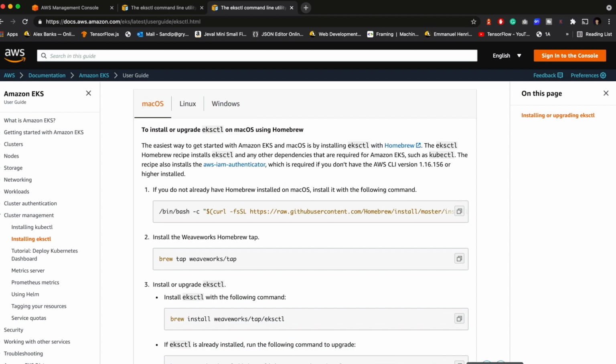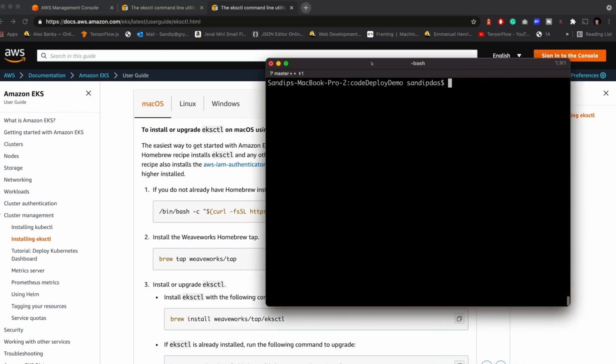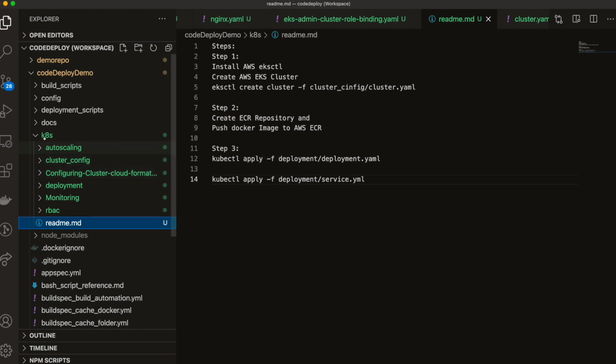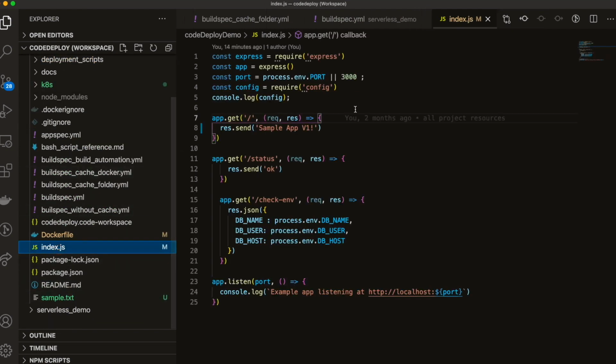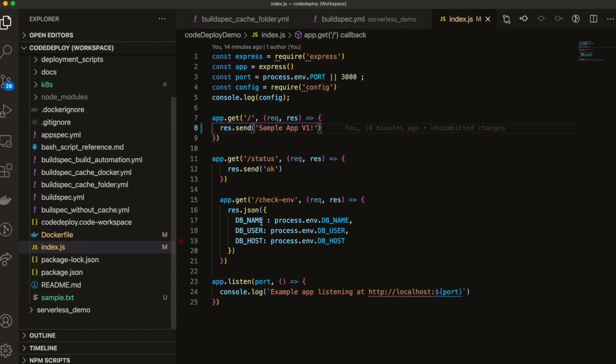Now let's come back to the command line. Let's make it a little bit bigger. Okay, so I have some files. I have a very simple application to begin with. Let me show you the application. It's a simple Node.js application. I'm running the application on port 3000, and I'm just printing a simple hello sample app version 1. That's what I'm doing.